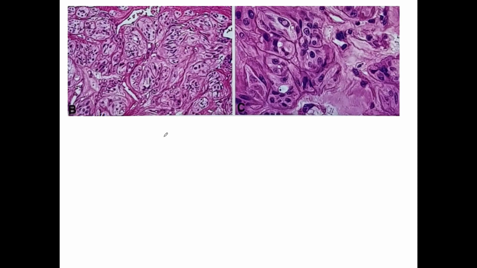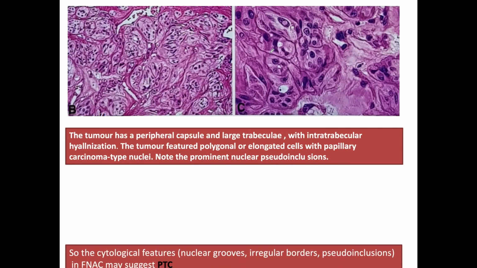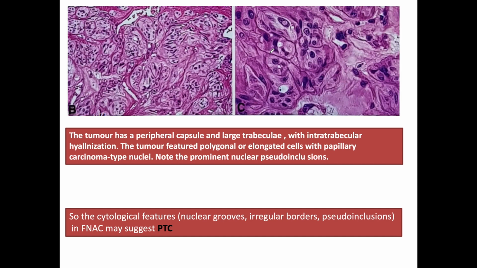This is a histological picture of hyalinizing trabecular tumor, where we can see the pattern of arrangement is trabeculae with presence of lot of hyalinization. And on high power, we can see the nuclear features of papillary thyroid carcinoma with presence of these pseudo-inclusions, elongated nuclei. And so, in FNAC, one can confuse them with the papillary thyroid carcinoma because of the presence of nuclear features of PTC.